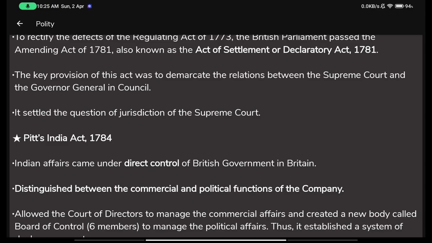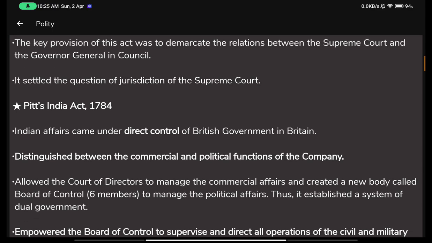I've already told you the methods to remember the other dates. In this case you can remember 8, then half of 8, that is 4. So 17 will remain the same, and then comes 8, and then half of 8, that is 4. So 1784. Pitt's India Act came in 17, that is always there, because it's the 18th century, right? So it will always remain 1700 until the end of the century. Because if it's written as 1700 or something, we always call it the 18th century. In a similar case, if it is written as 1802, 1804 or 1807, something like it, we will always call it the 19th century.